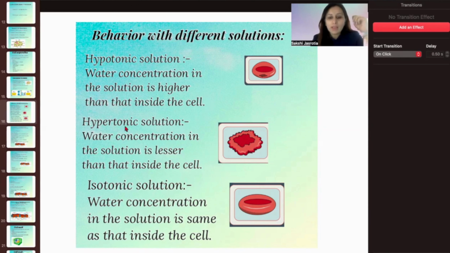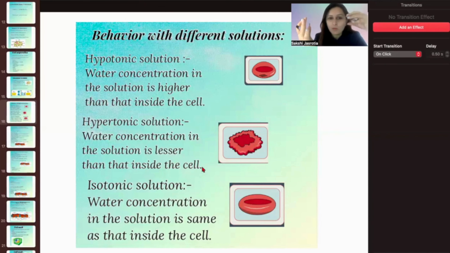In case of a hypertonic solution, the water concentration in the solution is lesser as compared to that in the cell. If you put your cell in a hypertonic solution, the water concentration inside your cell is more but outside it is less. So what will happen here? It will again move from the area of higher concentration to lower concentration.